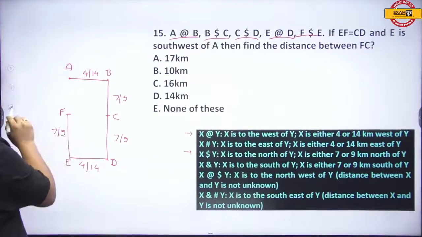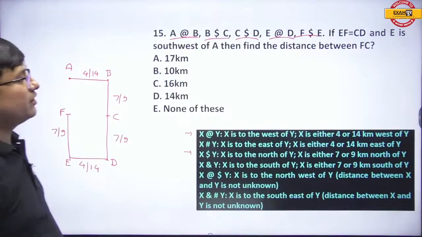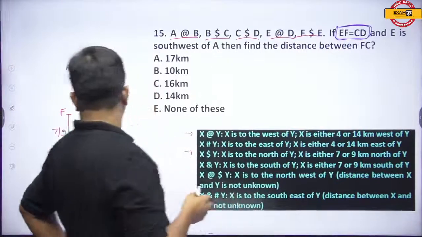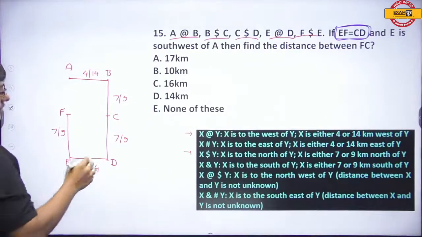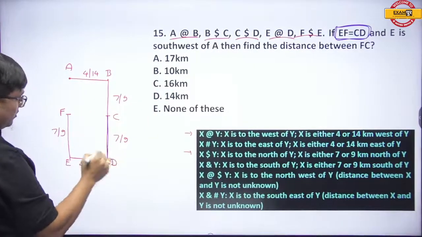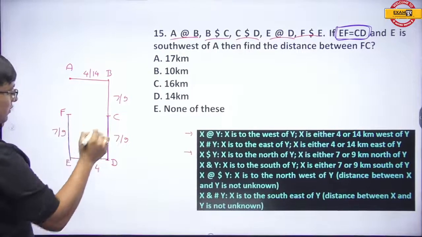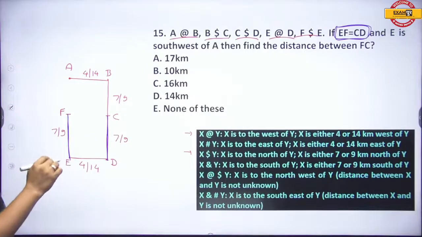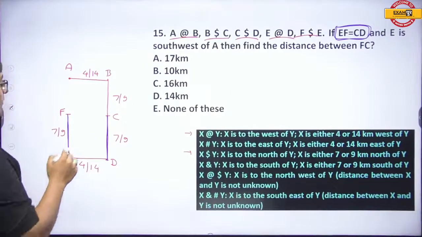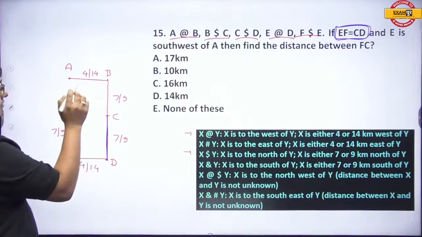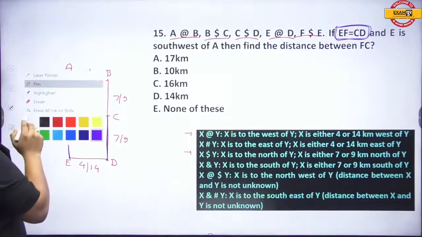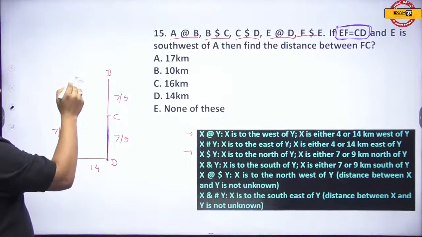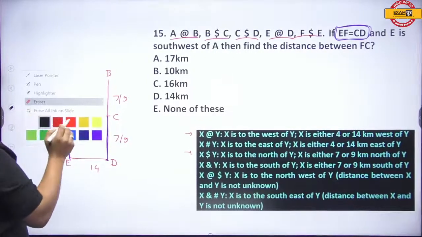But now the question over here is, if EF is equal to CD, then if this is 7, even this is 7. If this is 9, then this is also 9. And it is also telling you E is southwest of A. E is southwest of A means this is 4 and this is 14, somewhat like this.